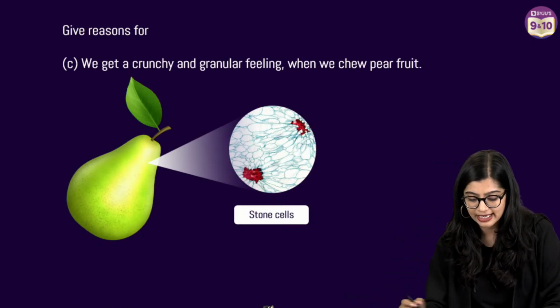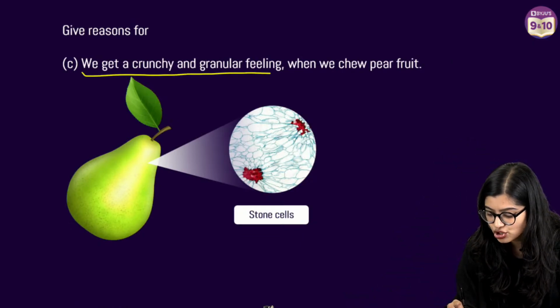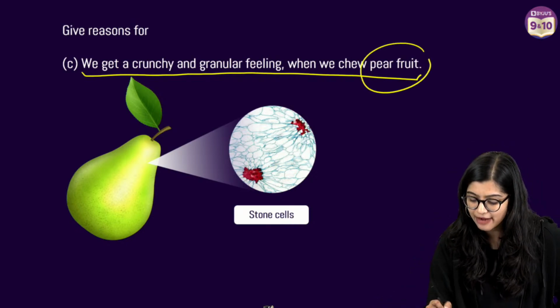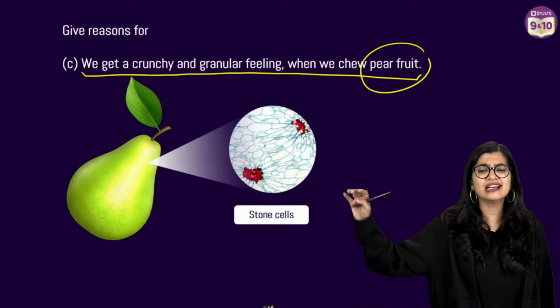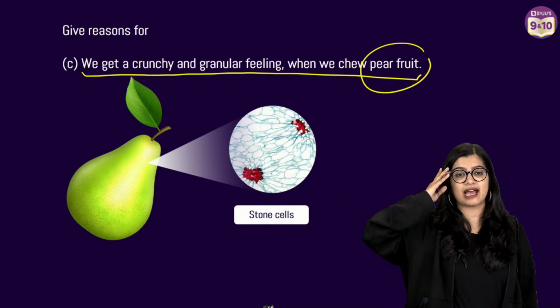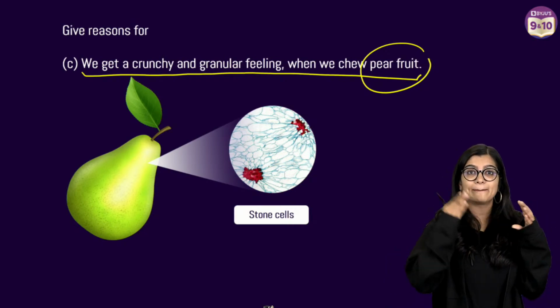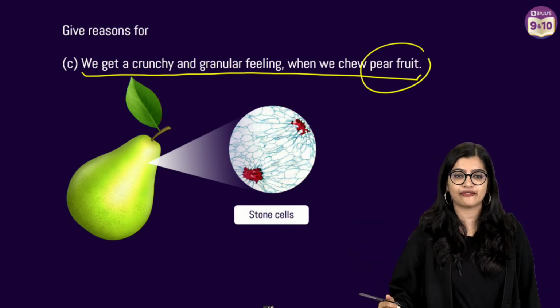Now moving on to the next one. We get a crunchy and granular feeling when we chew pear fruit. This is a slightly tricky question, which is why I'm going to answer this part. When you eat the pear fruit, how many of you have had pear first of all?